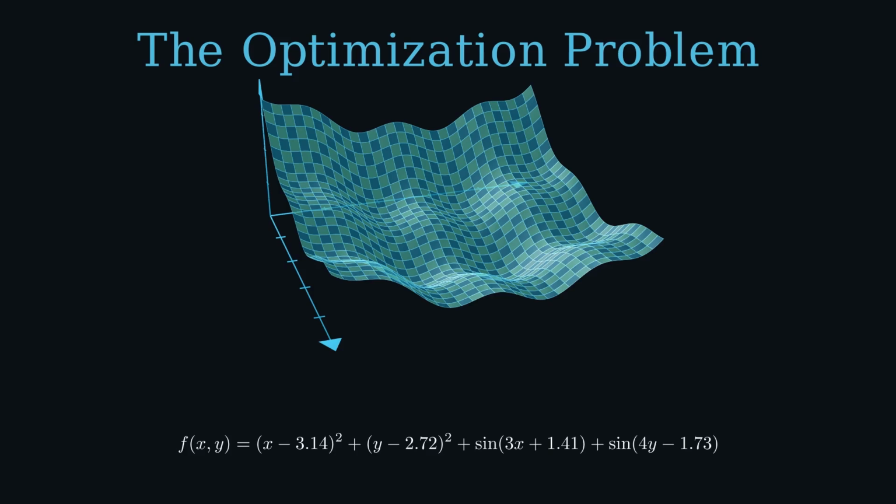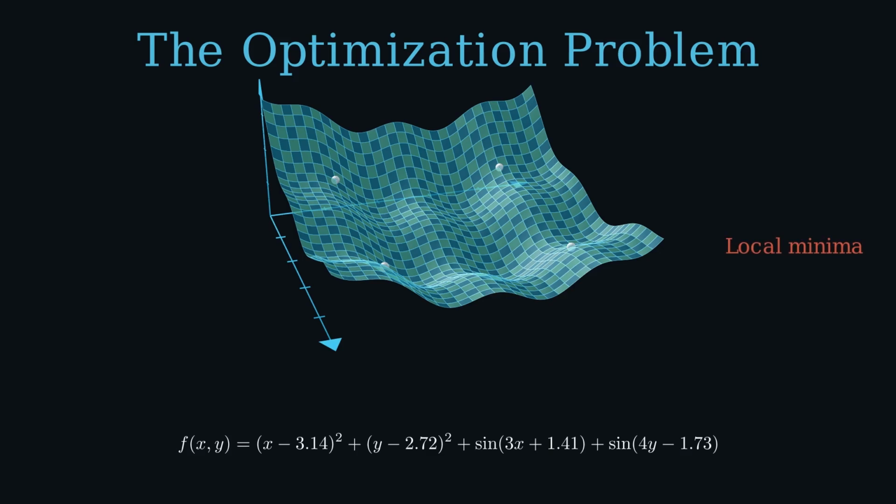Now, on a smooth bowl-shaped surface, that's easy. Roll downhill, you'll get there, but this is not a smooth bowl. This surface has local minima, valleys that look like the bottom, but aren't. If you use a standard gradient-based method, just follow the slope downhill, you'll fall into one of these traps and stop. You'll think you found the answer. You haven't.